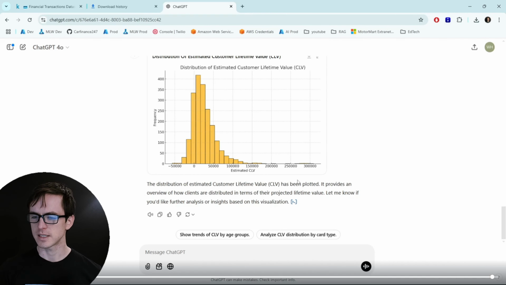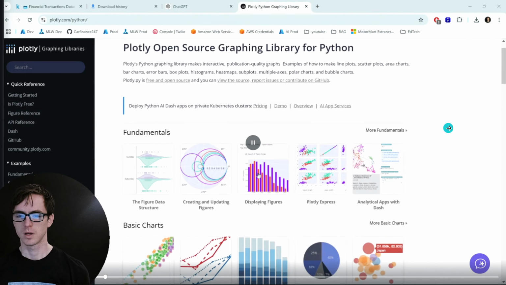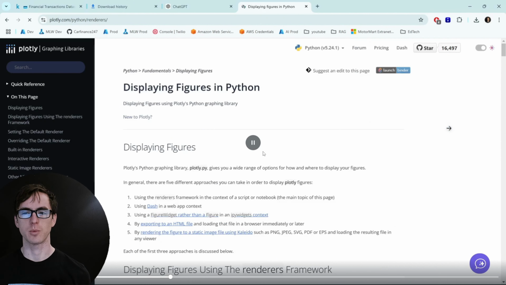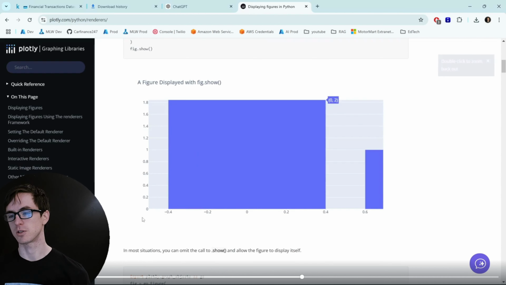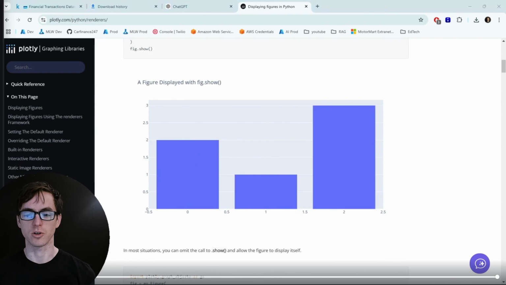So now we've got our data set, we've had a quick look at what ChatGPT has been able to do. Let's get stuck into building our agent. So just a quick one, if you're not familiar with Plotly, it's an interactive graphing library in Python that allows you to create plots. It's also got a good API that's quite easy and practical to use, which is important because we're using a language model.